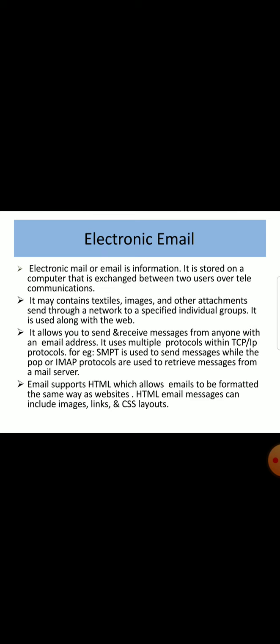So basically, email is a group of data packets that travel in the form of information between two user networks. And this information contains images, text and also attachments, which can be sent either to individual users or a group of users using Transmission Control Protocol or Internet Protocol.